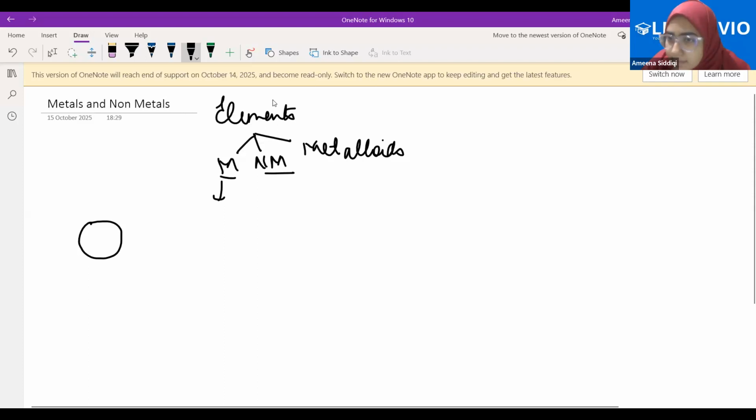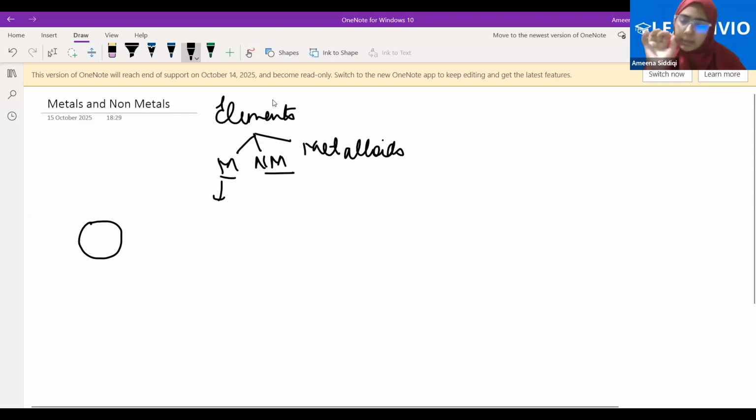Let's take a very quick example. In class 9 we learned that metals and non-metals are both types of elements, but they have different properties. There is some set of properties which metals have, and therefore they are called metals. Other elements which do not have those properties, we call non-metals. For example, metals are good conductors of heat and electricity, whereas non-metals generally are not good conductors of heat and electricity. Therefore, we have categorized them as metals and non-metals. This is a simple point.